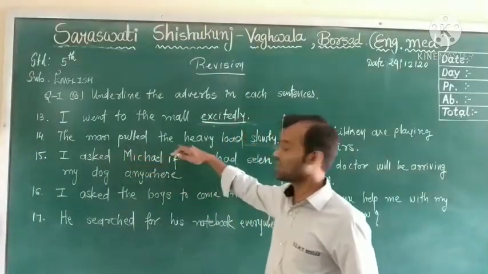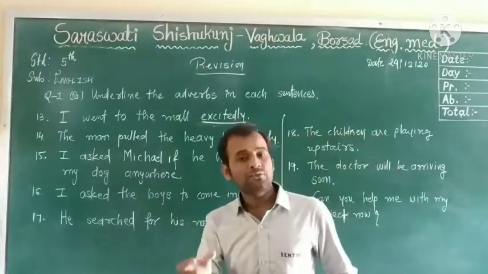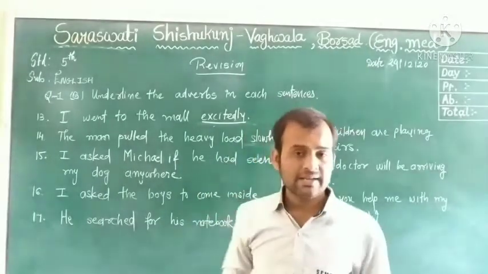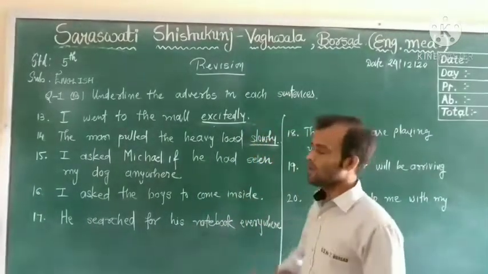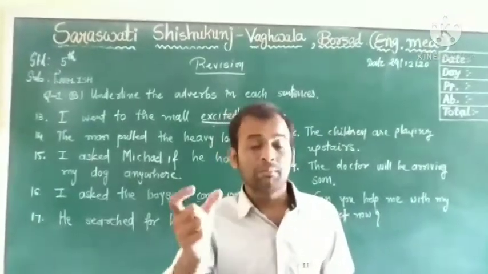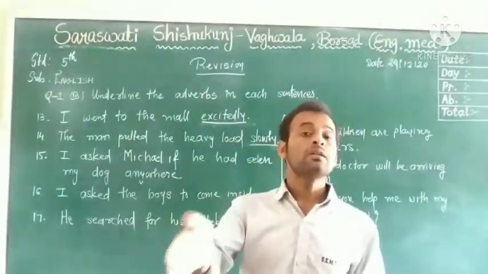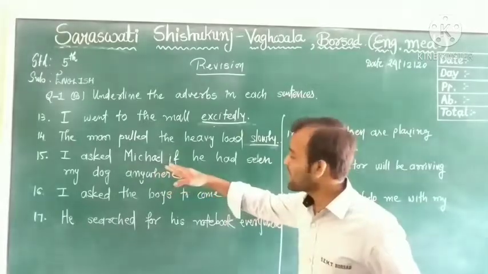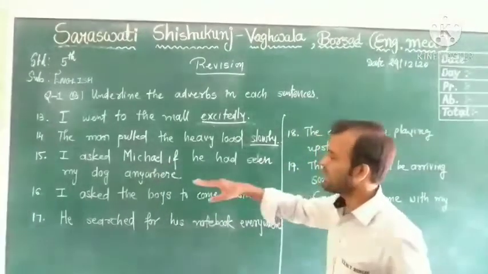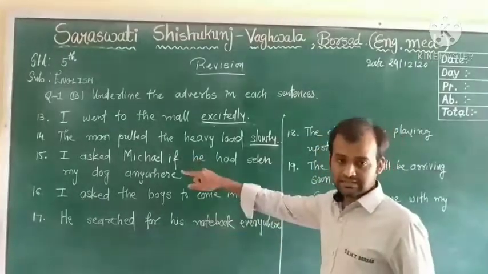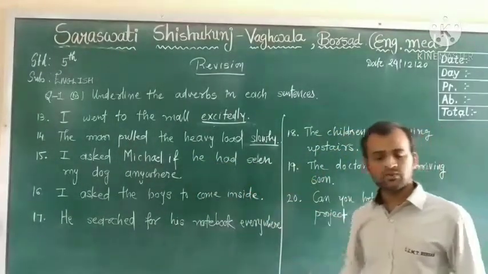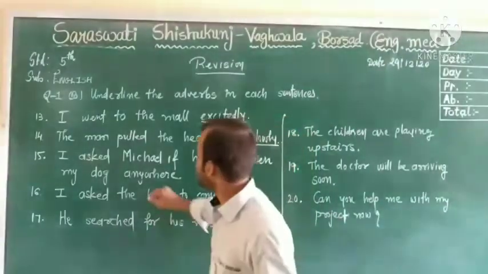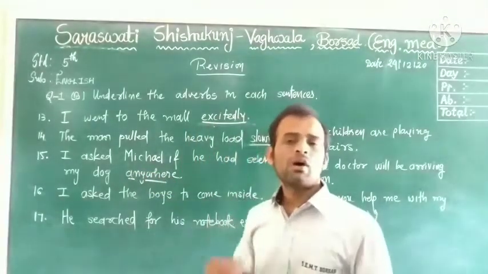Second, the man pulled the heavy load slowly. So how did the man pull the heavy load? What will you get as an answer? Slowly. Okay, you will get the answer as an adverb. The man pulled the heavy load slowly. Slowly is an adverb. 15. I asked Michael if he had seen my dog anywhere. Okay, so here anywhere is an adverb of place.